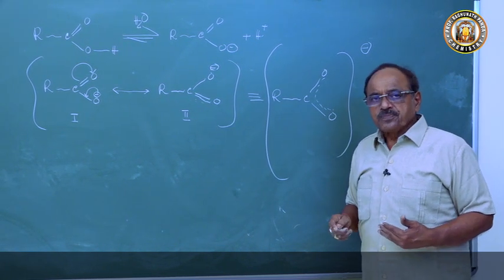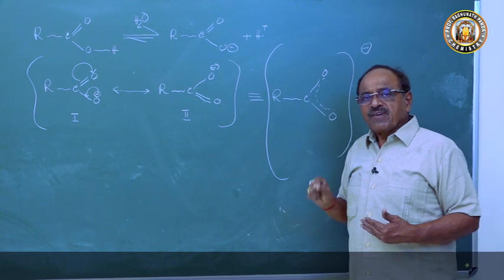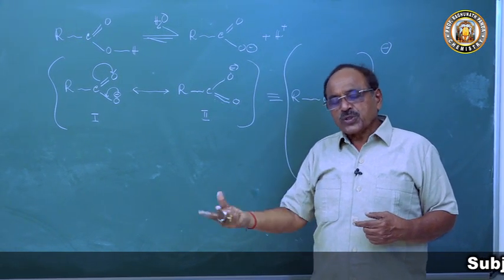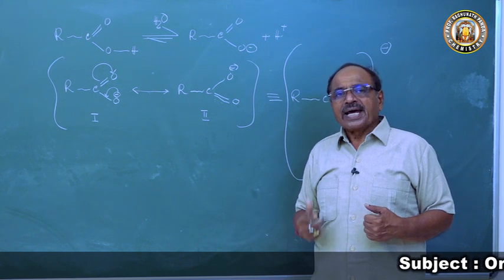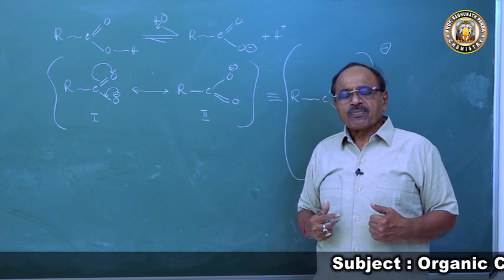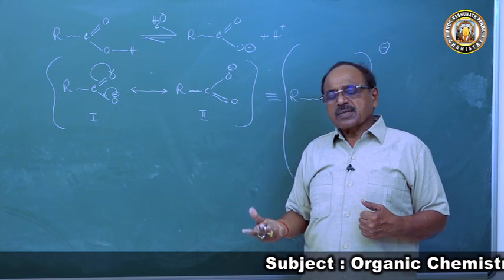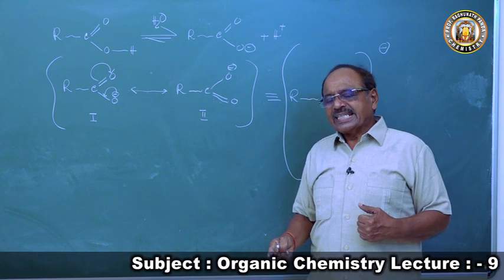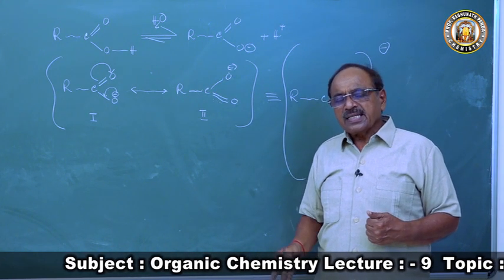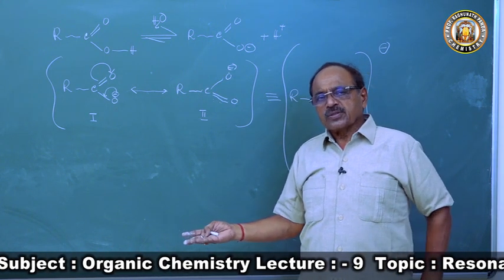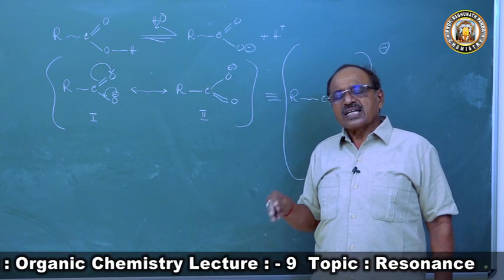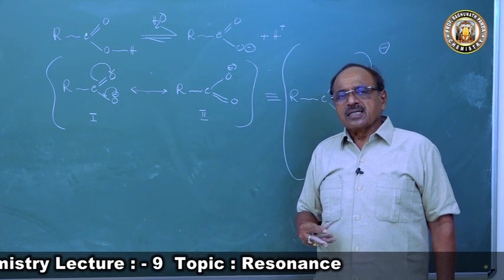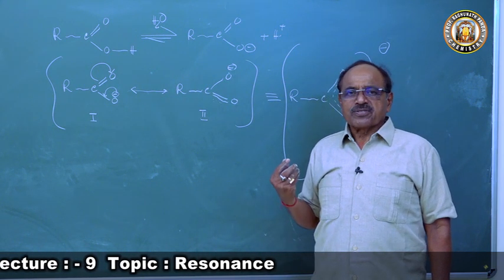Any factor which opposes the delocalization of the negative charge of the carboxylate ion will decrease the ability to exhibit resonance, hence will contribute towards instability of the carboxylate ion and will decrease the acid strength.